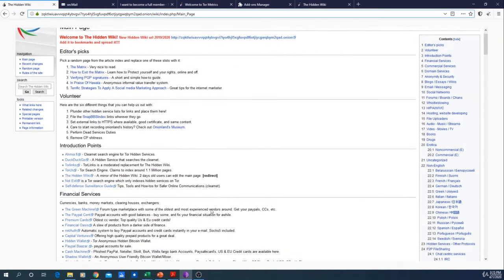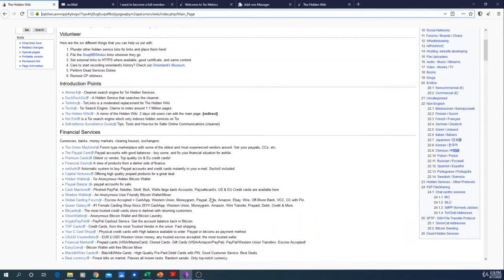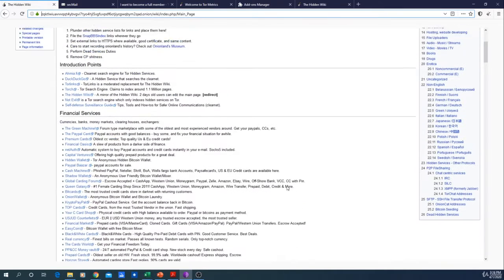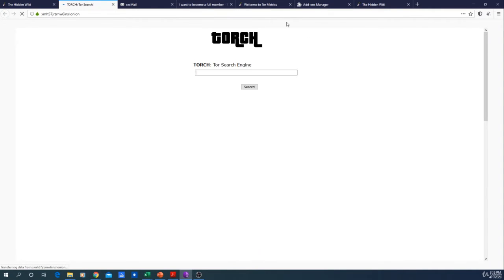Besides that, you have many other things. Also, on the deep web, I told you guys you have search engines. One of the most popular is Torch. Torch is somewhere here. Here we go, we have Torch right there. Once again, you'll see websites are loading very slowly, but as you can see, you have a search engine that is Torch.